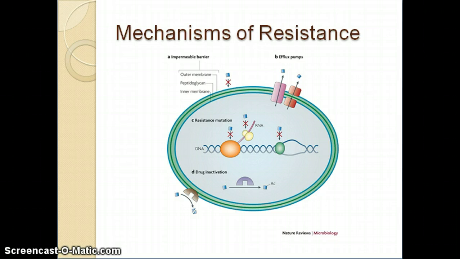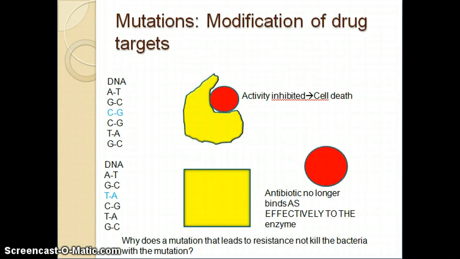Another mechanism of resistance is acquiring a resistance mutation that alters the structure and conformation of the antibiotic's target, which reduces binding efficacy and affinity and allows the enzyme to perform its function without being inhibited. Finally, bacteria can use enzymes that are already present in the cell or acquired genetically that degrade the antibiotic, thereby rendering it useless and preventing it from binding its target. Basically, to be resistant, bacteria have mechanisms that help prevent the antibiotics from binding their targets. Let's examine these mechanisms in a little more depth.